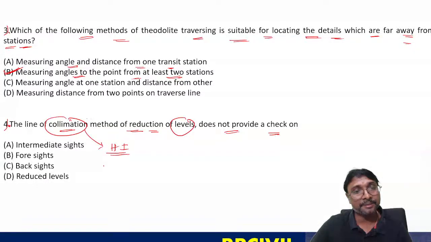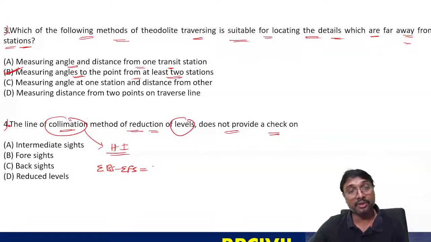Height of instrument method means that you have the sum of the back sides minus the sum of the fore sides. The intermediate sides are not included. That is equal to the last point reduced level minus the first point reduced level, right?